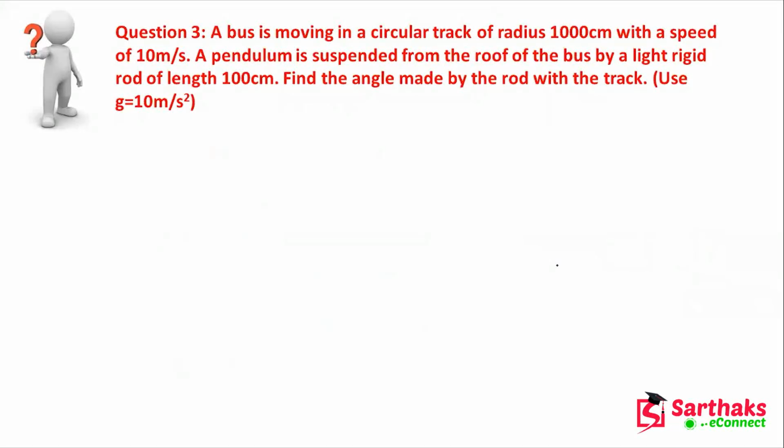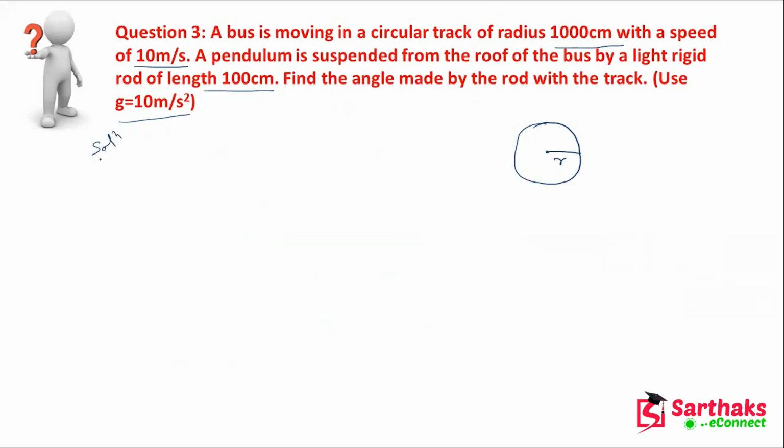A bus is moving in a circular track of radius 1000 centimeter with a speed of 10 meter per second. A pendulum is suspended from the roof of the bus by a light rigid rod of length 100 centimeter. Find the angle made by the rod with the vertical. Here you can see that g has been given as 10 meter per second square. So there is some circular path here, and the radius is how much? This is the radius, this is the center. So the radius is 1000 centimeter.